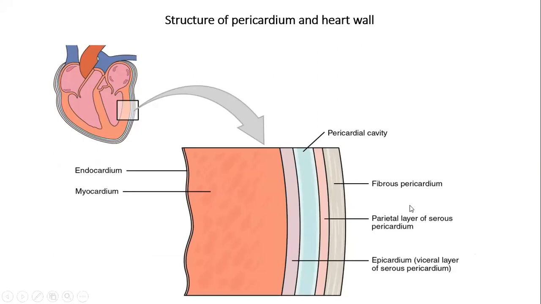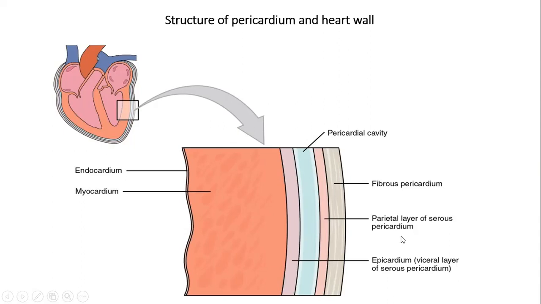First, the outermost is the pericardium. The pericardium is of two types, the fibrous pericardium and the serous pericardium.